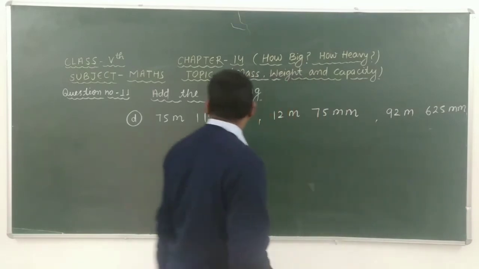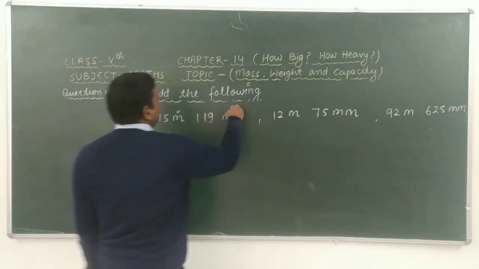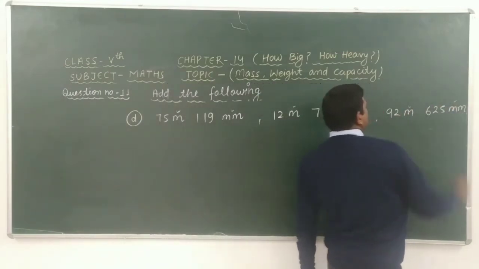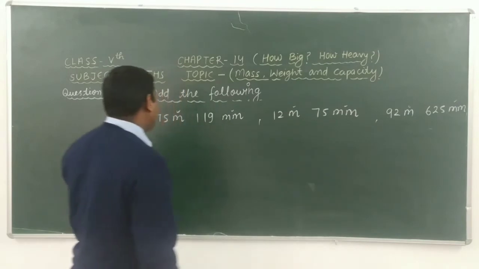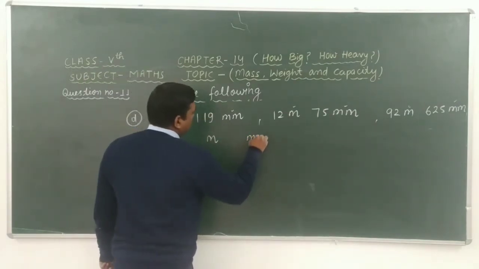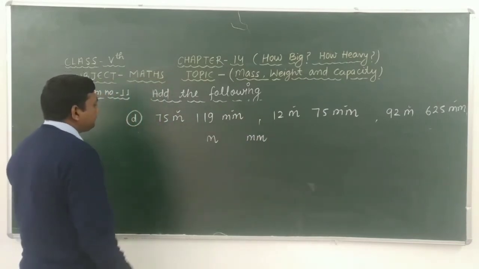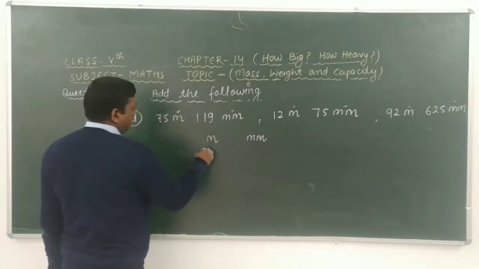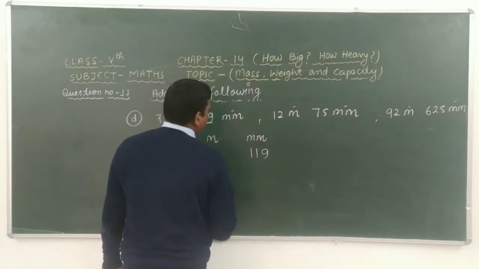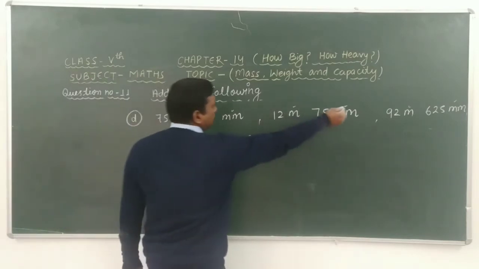Look at here carefully. Here given meter, millimeter, and here meter, millimeter. Then we have to take meter and millimeter. We can write 75 in meter and 119 in millimeter. Similarly, we can write all given numbers.